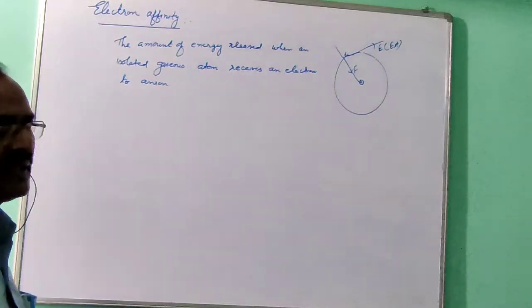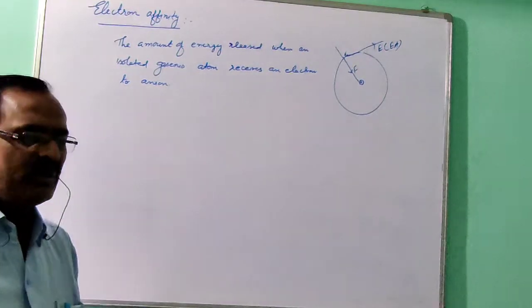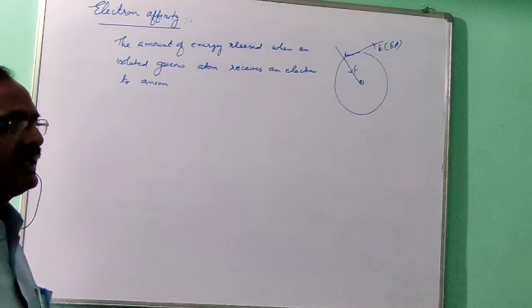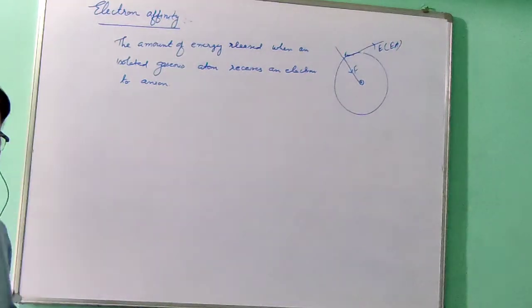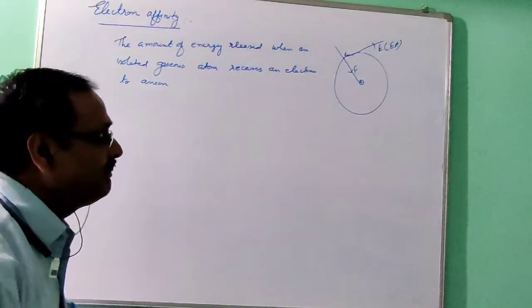This is the definition of electron affinity: the amount of energy released when an isolated gaseous atom receives an electron to form an ion.